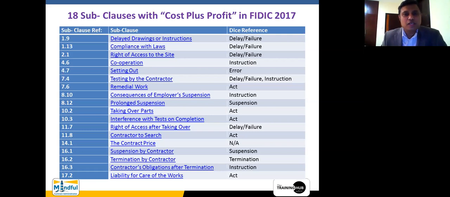formulated. Now, once again, if you see the FIDIC Red Book 2017 version, you find 26 places. The phrase cost plus profit appears in 26 places. So you might be wondering where the other places are. I can tell you that out of these, 18 are subclauses, and besides those 18, there is a definition for cost plus profit. Within that definition also, the particular phrase has been used 3 times.